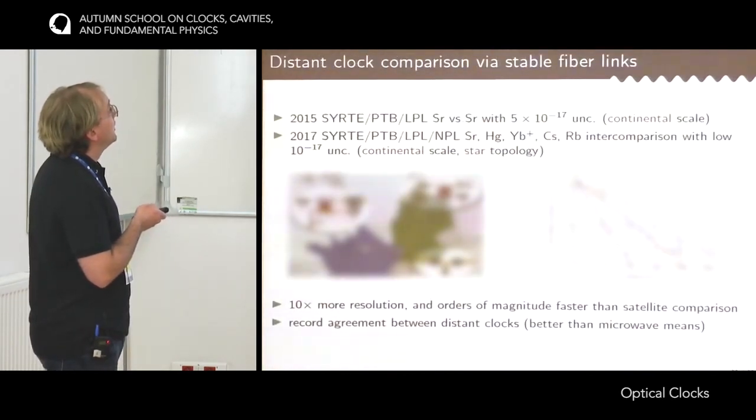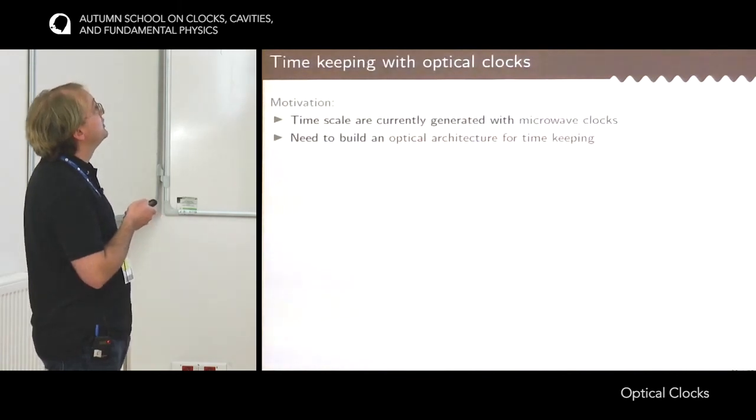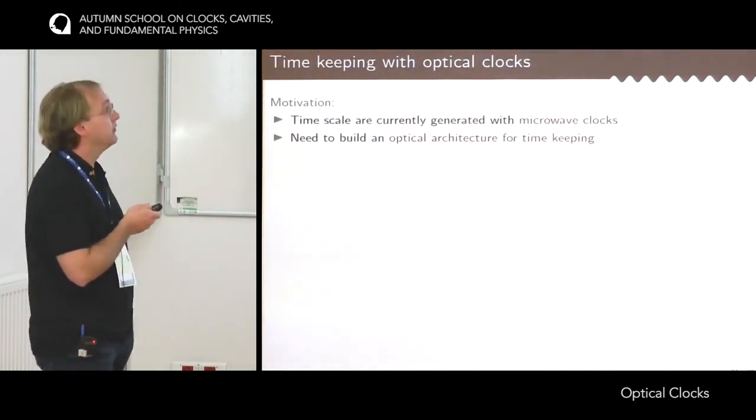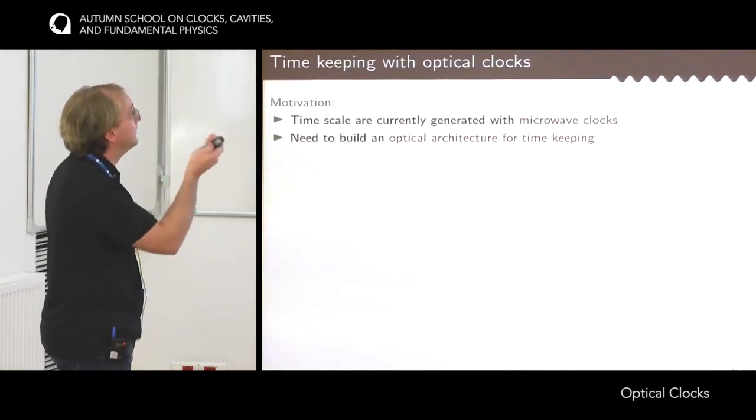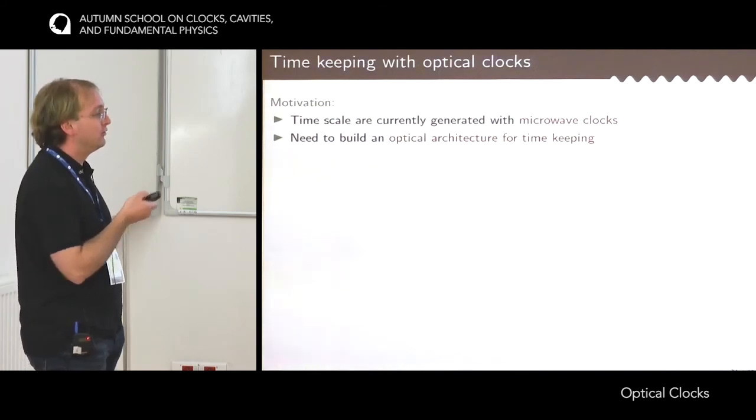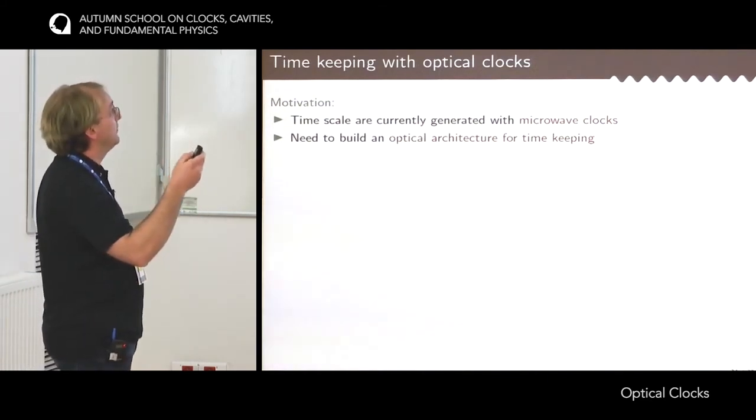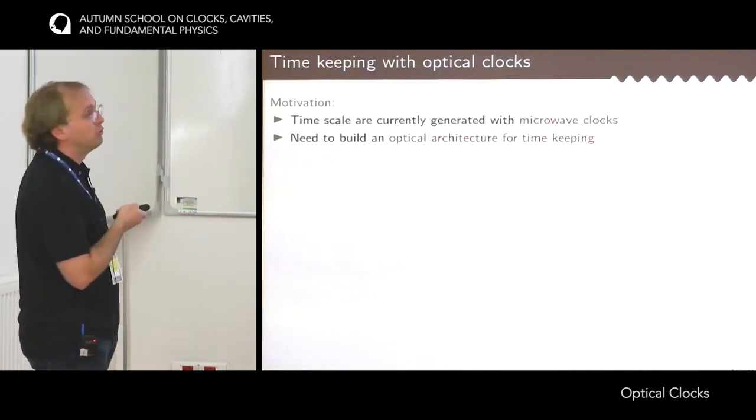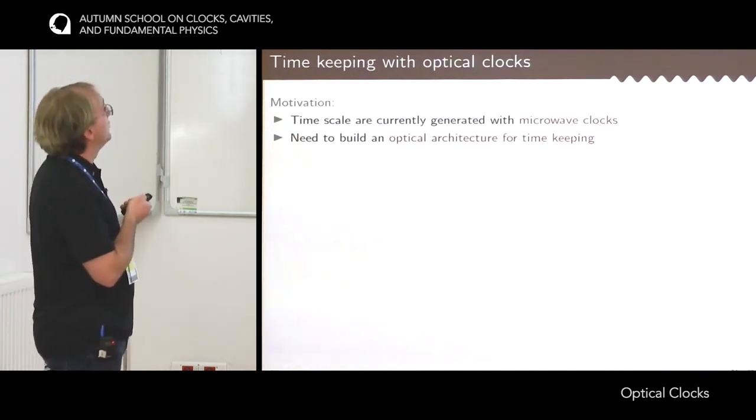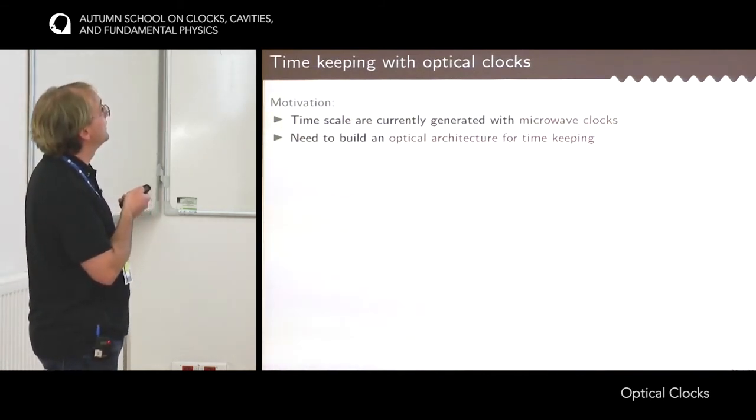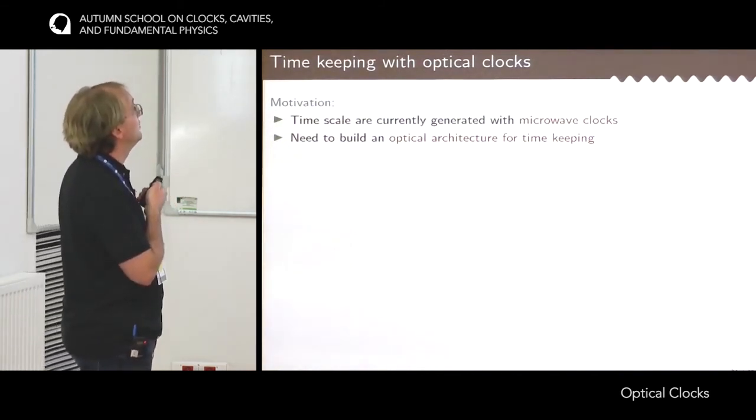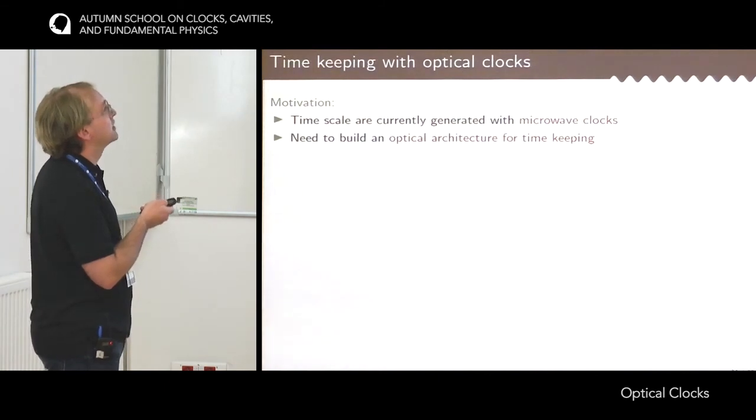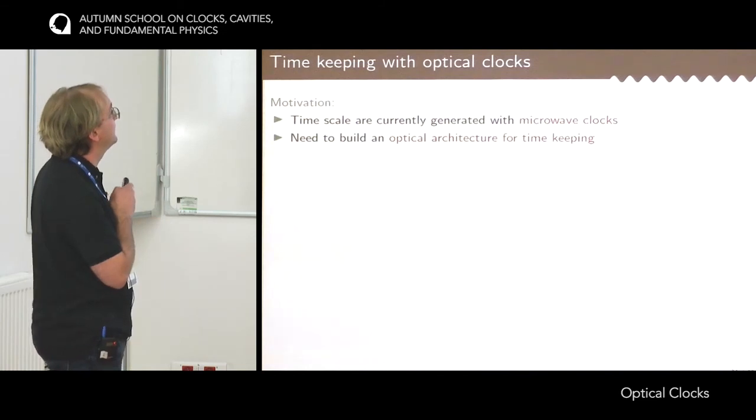Okay, and I would like to end with another topic, which is timekeeping with optical clocks. So far, I've discussed only frequency reference. So the whole business of this systematic effect evaluation was to build a clock that has a known frequency. But what about timekeeping? For now, the time scales, for instance UTC or TAI, International Atomic Time, are mainly generated by microwave clocks. So it's microwave oscillators that are calibrated by microwave clocks that build these time scales.